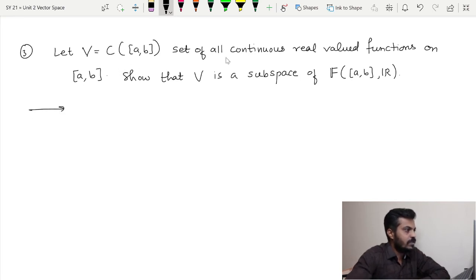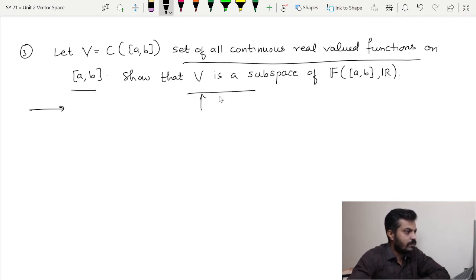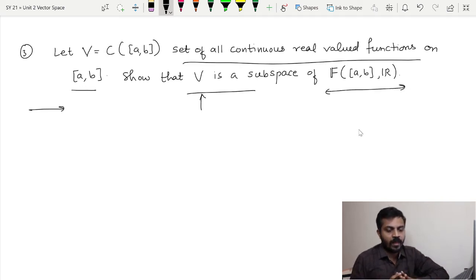Now moving towards the next example here. V is nothing but the set of all continuous real valued functions on the closed interval [a, b], and we have to show that this V is a subspace of the set of all functions on the closed interval [a, b]. The example is similar to the previous one, only the addition and the scalar multiplication are different, because over here the vector space is a collection of functions, and in previous examples the vector space was a collection of sequences.